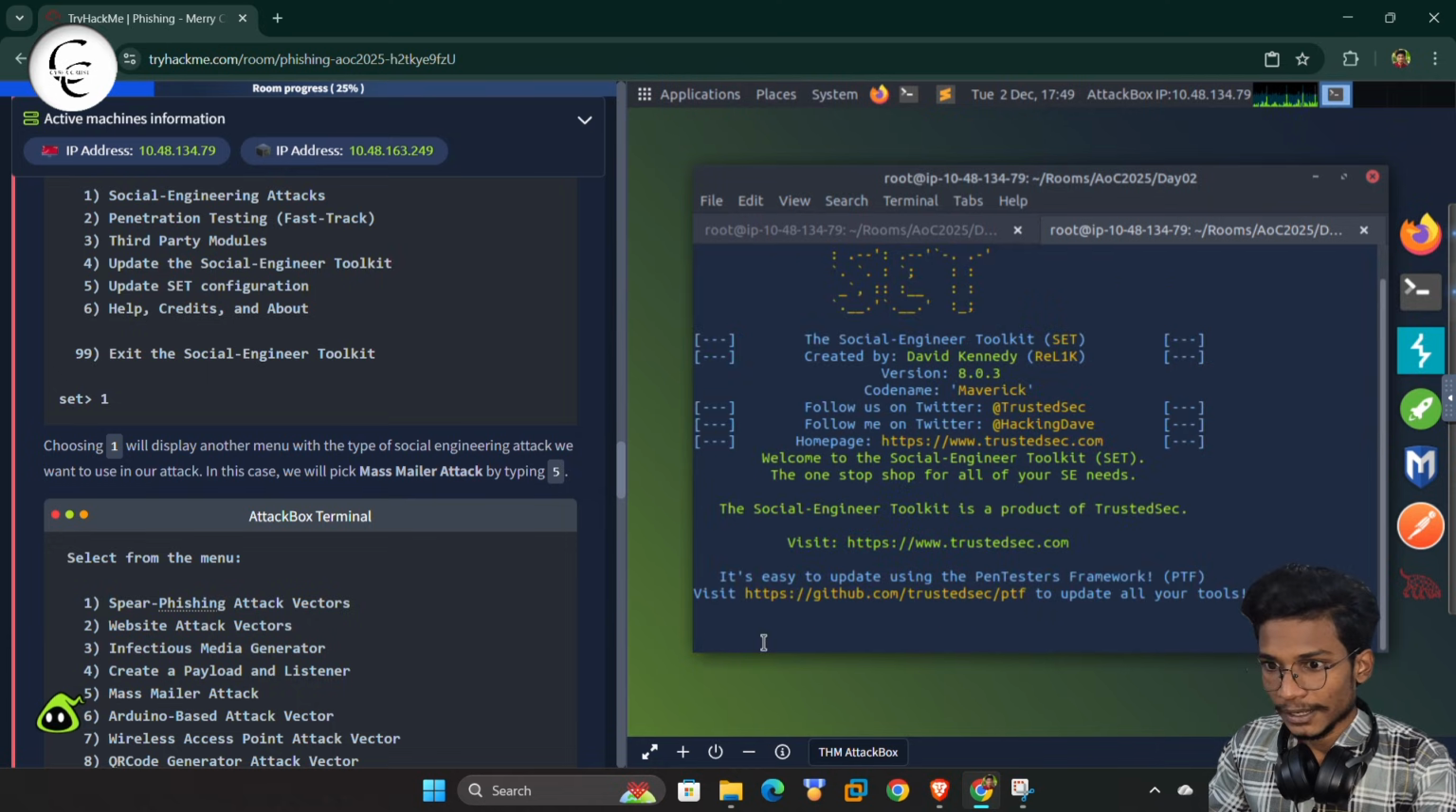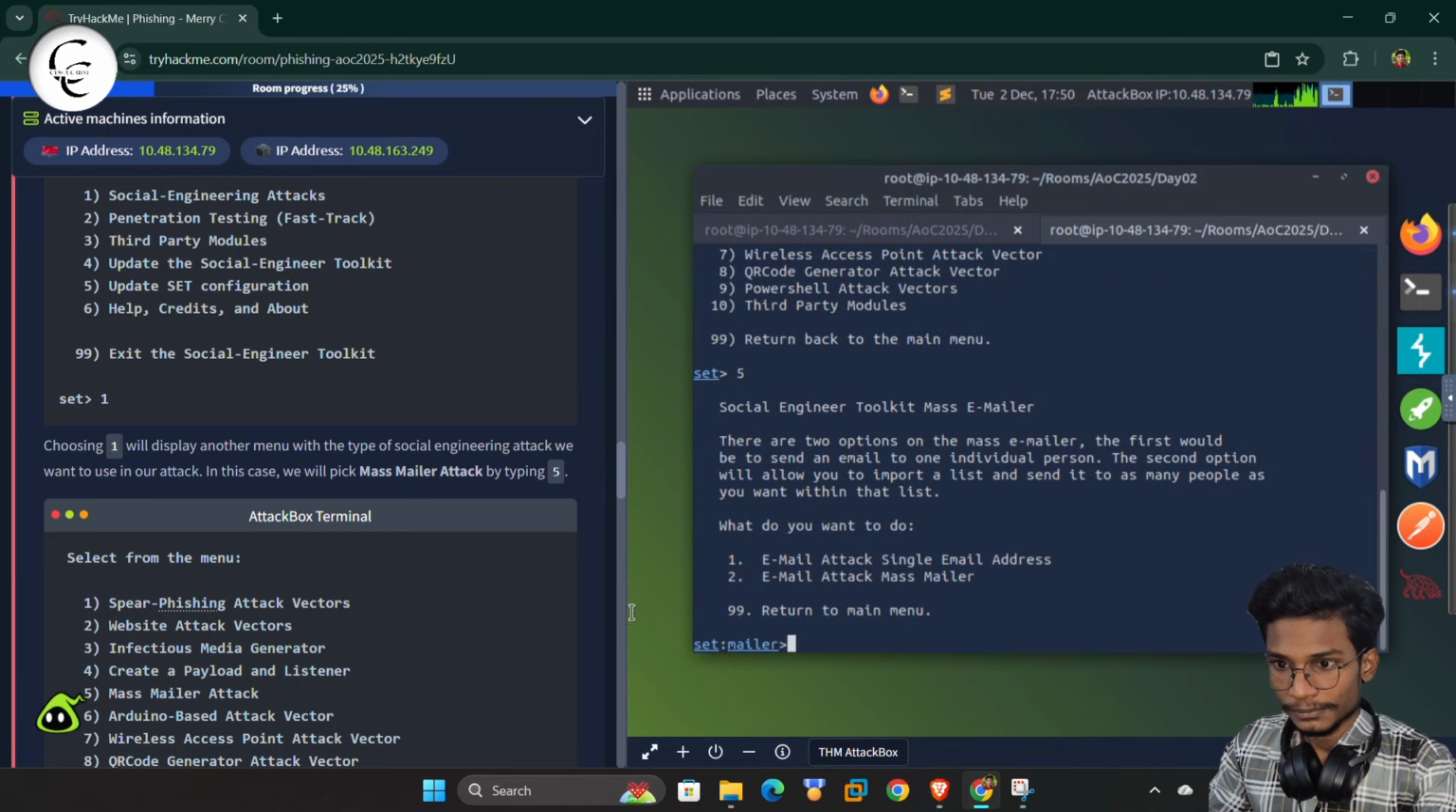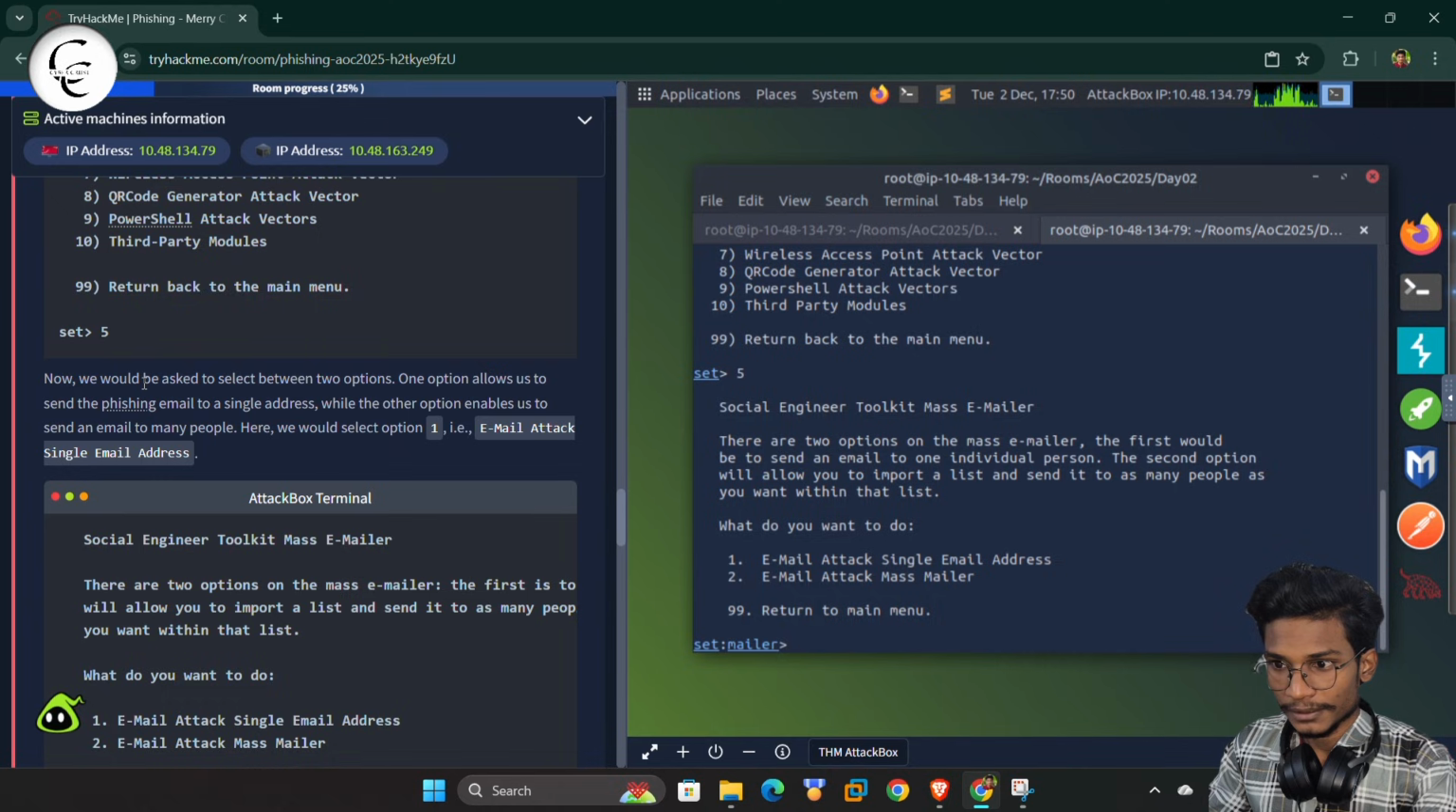So yeah, now it's taking some time, so let's wait. So yeah, now it's done. So we can pick 5 for mass malware attack. So here with the mass malware attack, we will click 5 and give enter. So guys, now we will scroll down and here you can read.